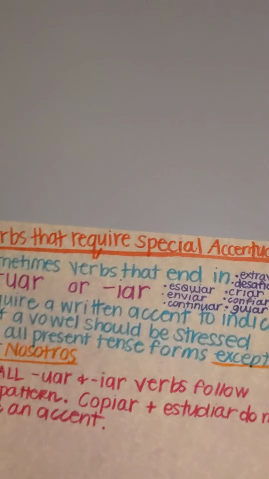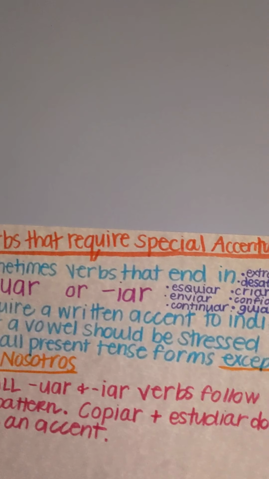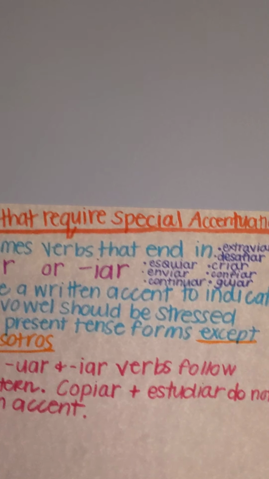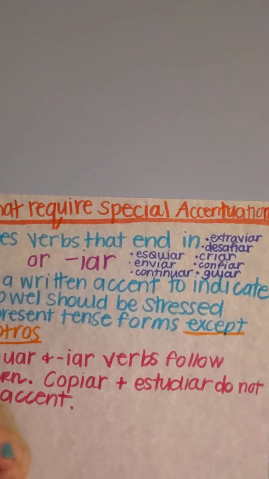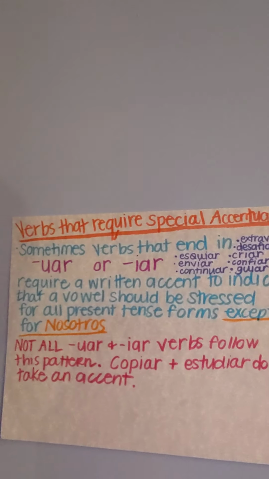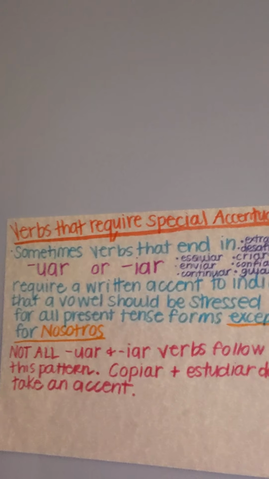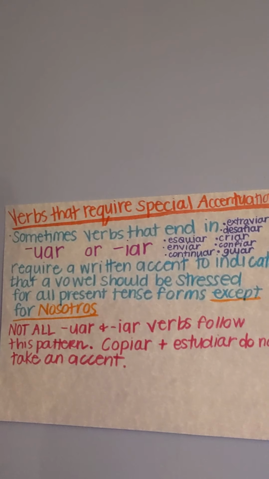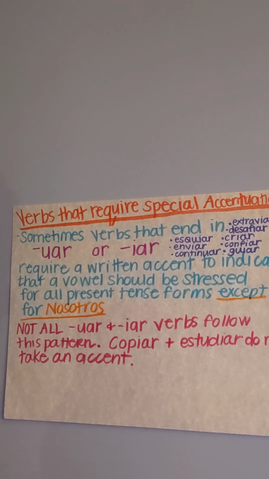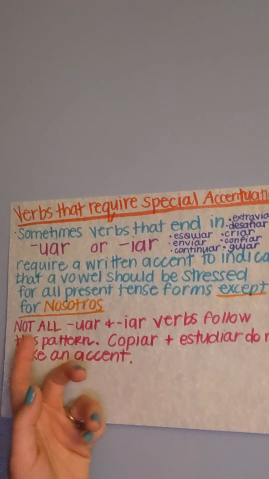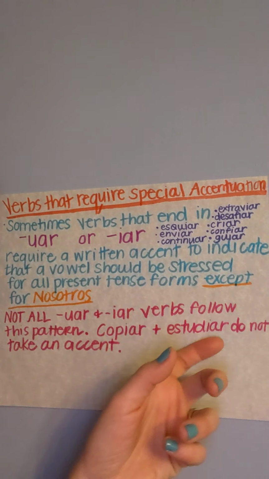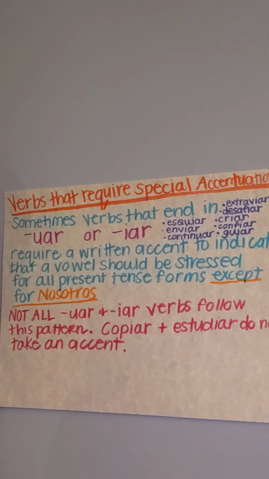So basically, these verbs are going to require a written accent to indicate that a vowel should be stressed for all present tense forms except for nosotros, okay? Except for nosotros. So we have to call attention to the fact that this is by no means all-inclusive for your first conjugation group verbs ending in UAR or IAR. Not all of them are going to follow this pattern. So copiar and estudiar do not take an accent when they are conjugated in the present indicative.